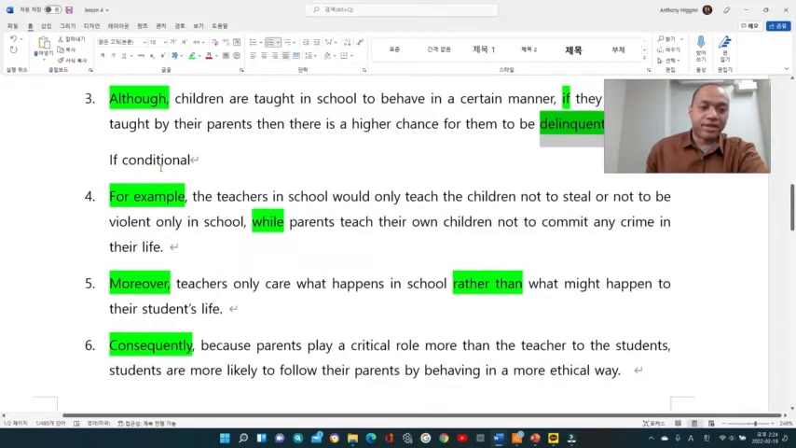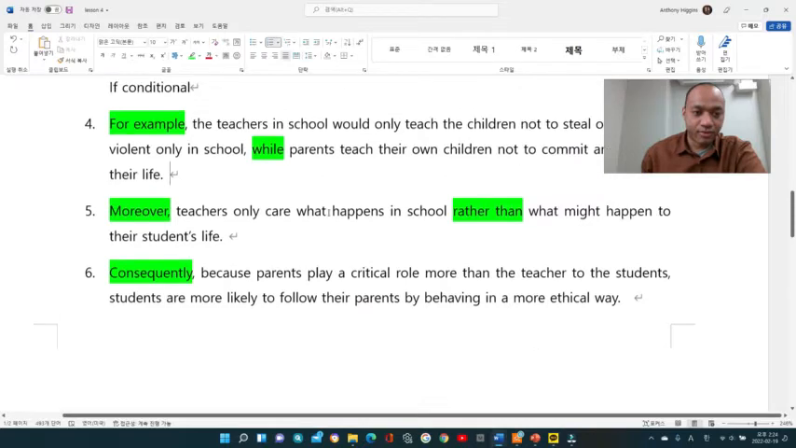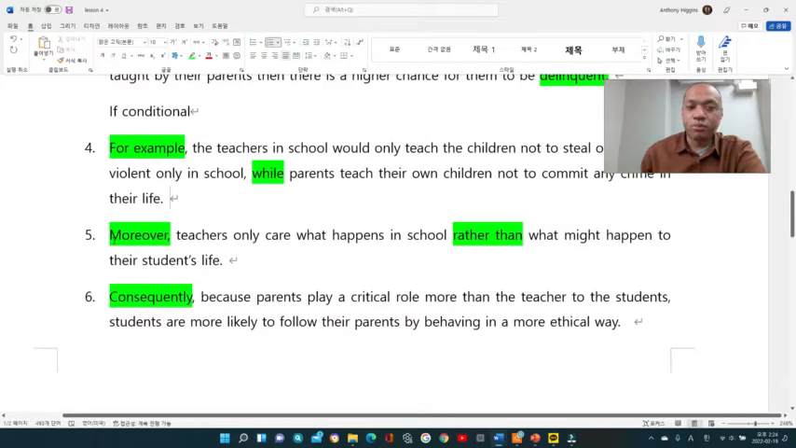And then the fourth sentence I started with "for example". The teachers in school would only teach the children not to steal or not to be violent only in school. While parents, I used "while" to connect my sentence, parents teach their own children not to commit any crime in their life. And then I use the word "moreover", which is another good clause to use.